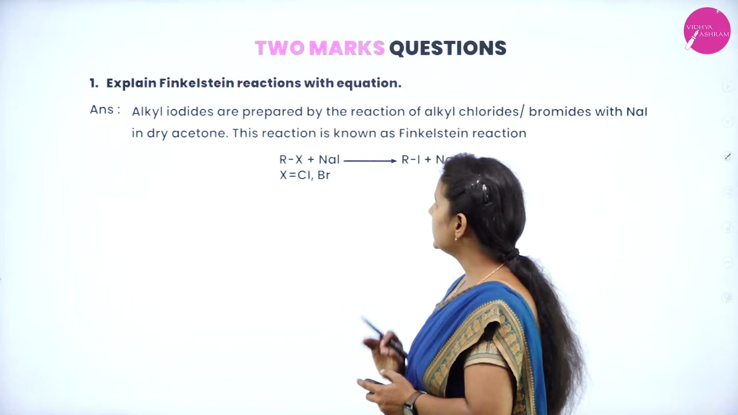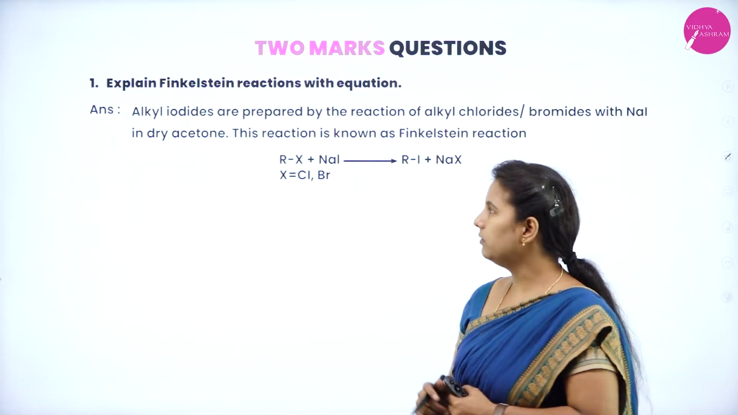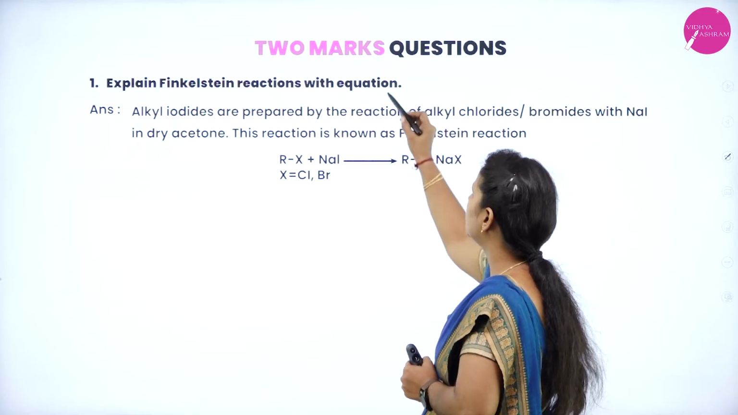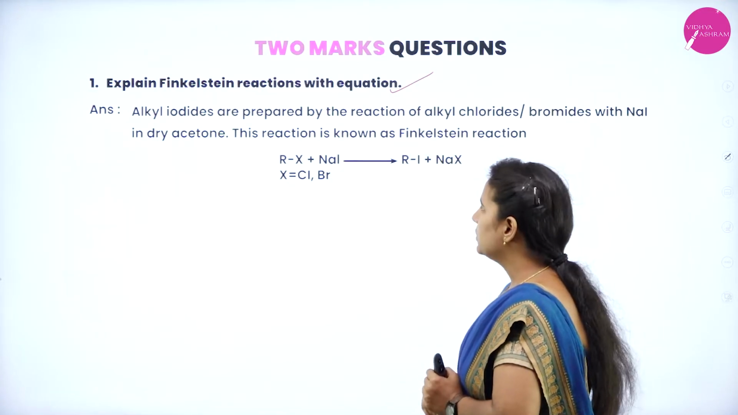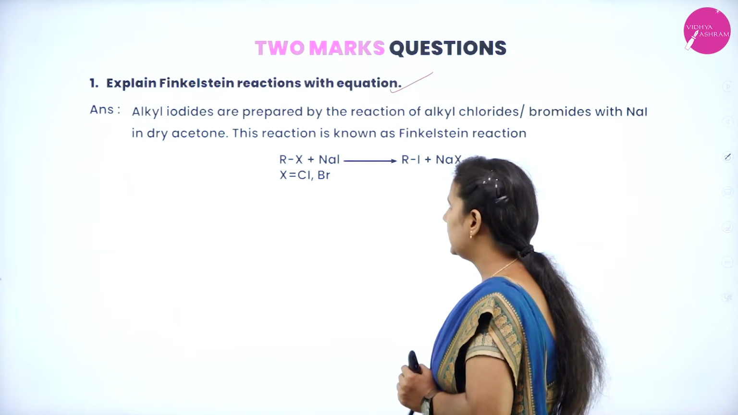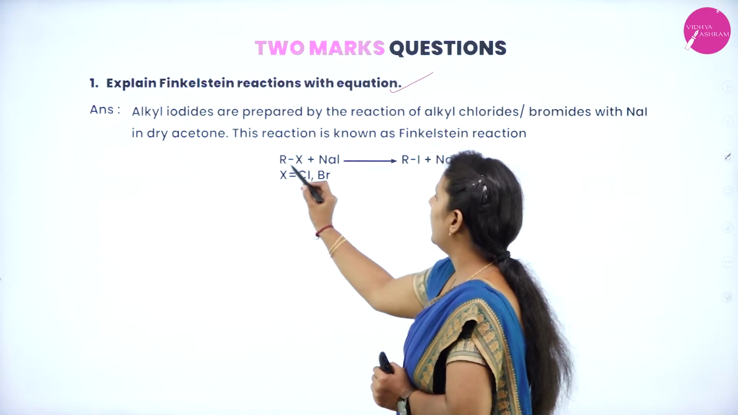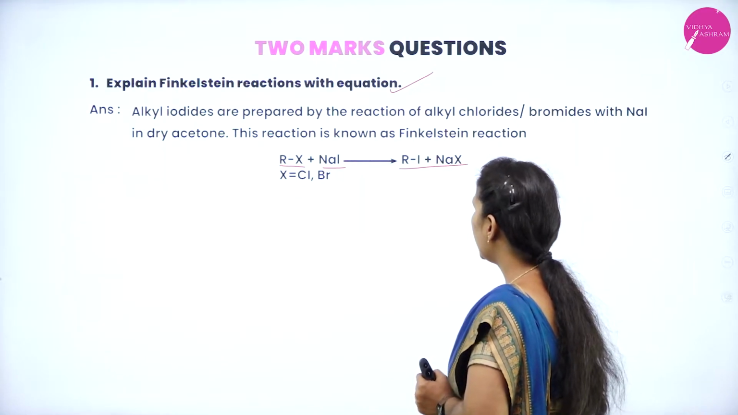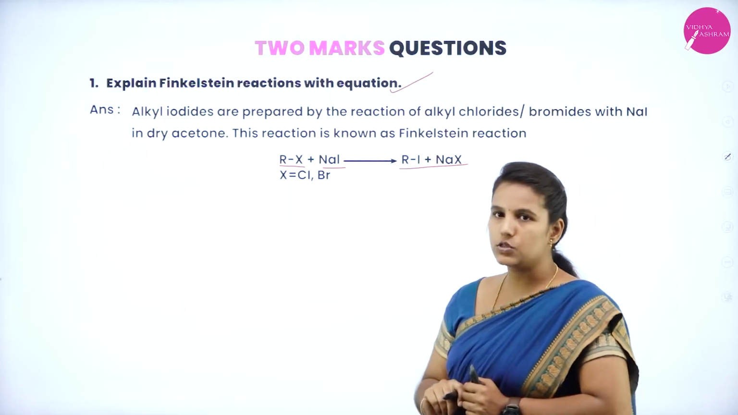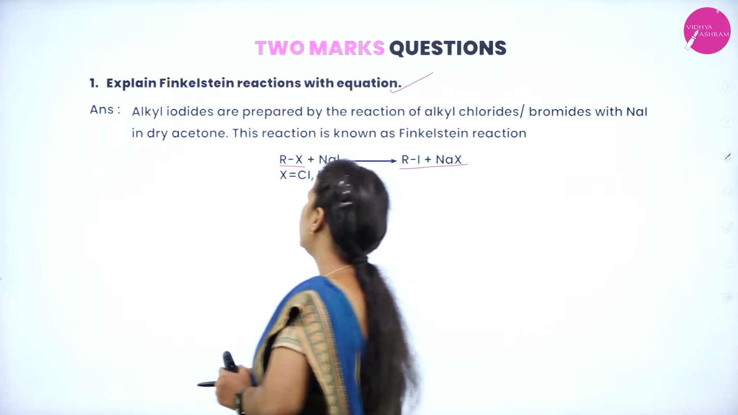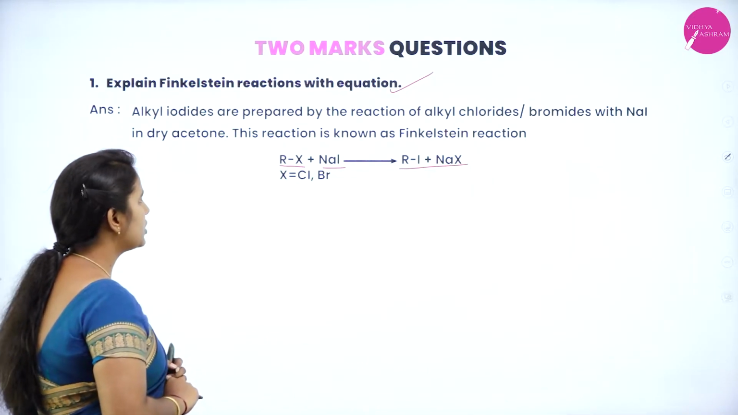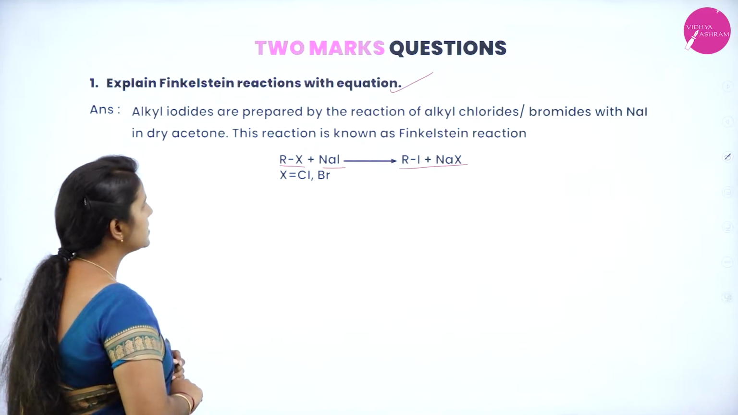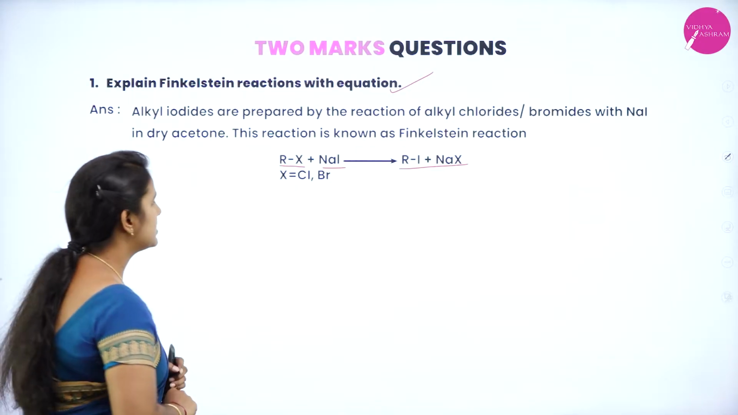Now, let's see the 2-mark questions. Explain the Finkelstein reaction with an equation. The Finkelstein reaction is the reaction of an alkyl halide with sodium iodide to give an alkyl iodide with the formation of sodium halide. So, alkyl iodides are prepared by the reaction of alkyl chlorides or bromides in dry acetone. It is said to be the Finkelstein reaction.